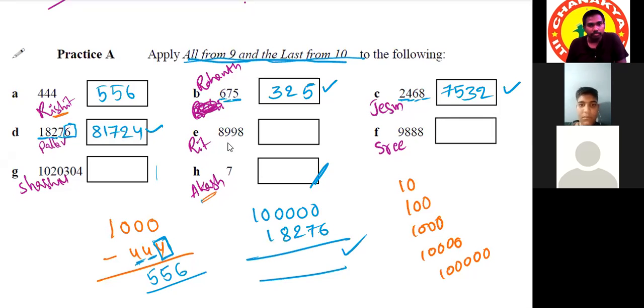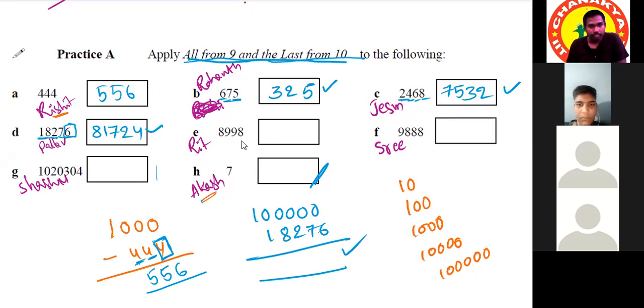Ritvik, right? Proceed. Sir, 8,998 is closest to 10,000, so we have to take 10,000 minus 8,998. The units digit should be subtracted from 10, and the rest all should be subtracted from 9. 10 minus 8 would be 2. 9 minus 9 would be 0. 9 minus 9 would be 0 again. 9 minus 8 would be 1. Correct.